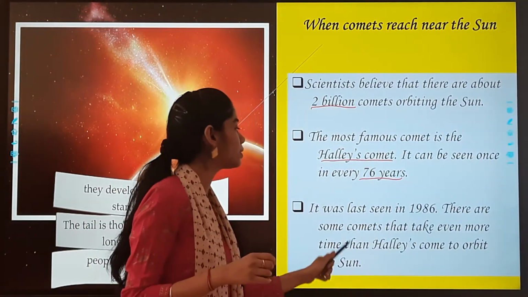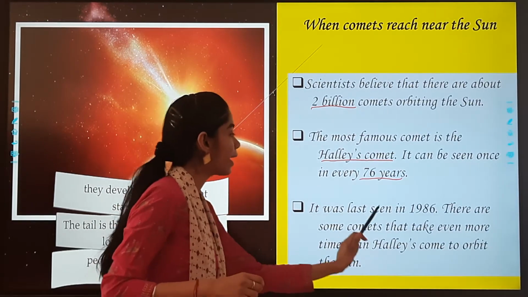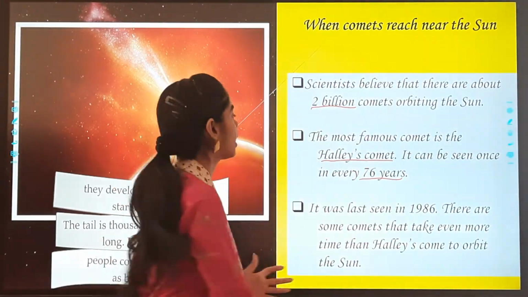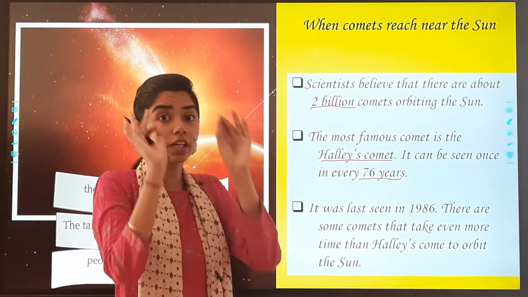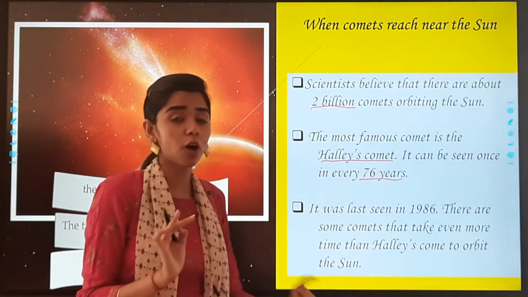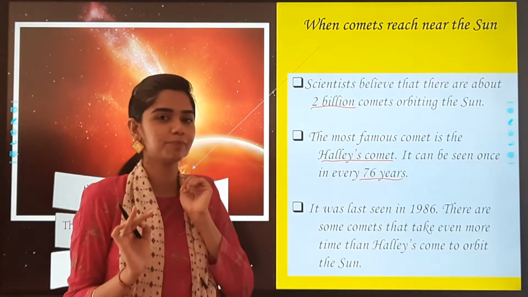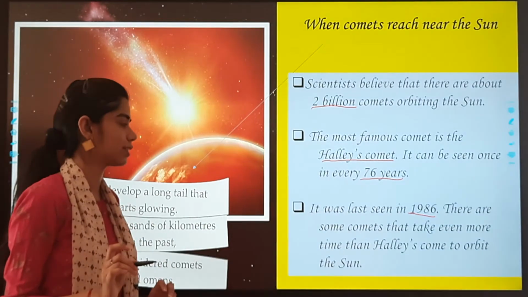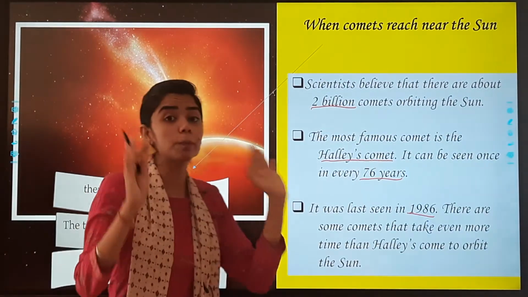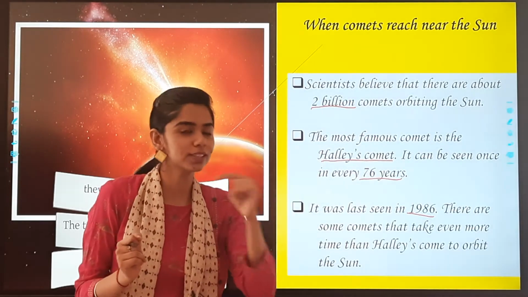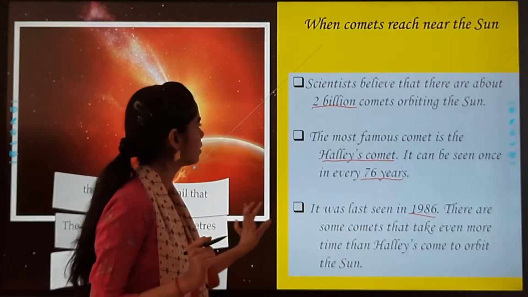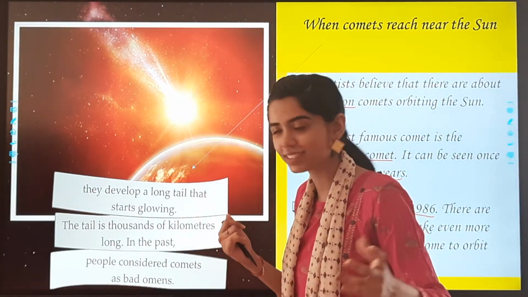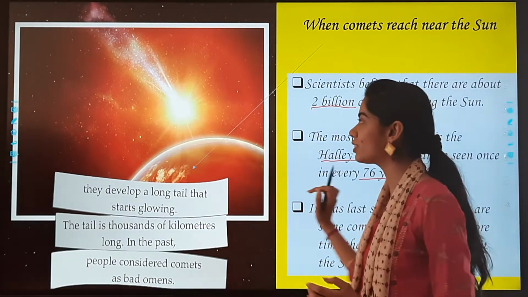There are some comets that take even more time than Halley's to come to orbit of the sun. So just assume that it will take 76 years. It is not absolutely sure that it is Halley's Comet. So 76 years बाद हमें दिखेगा. Okay children. So last it was seen in the year 1986. And there are about 2 billion comets that orbit around the sun. Is that clear children? These were the comets and the meteorites. Interesting topic, right? And with this we had completed the chapter.